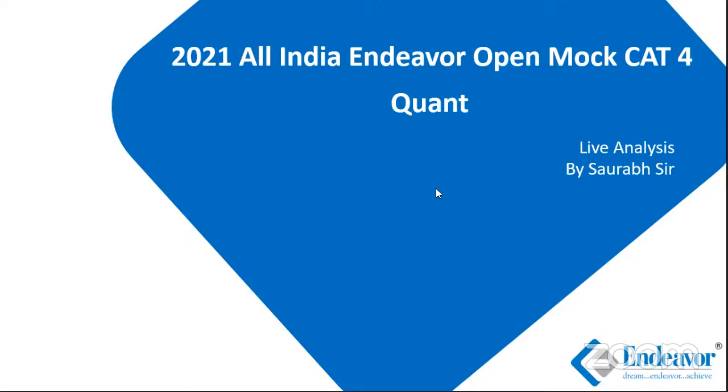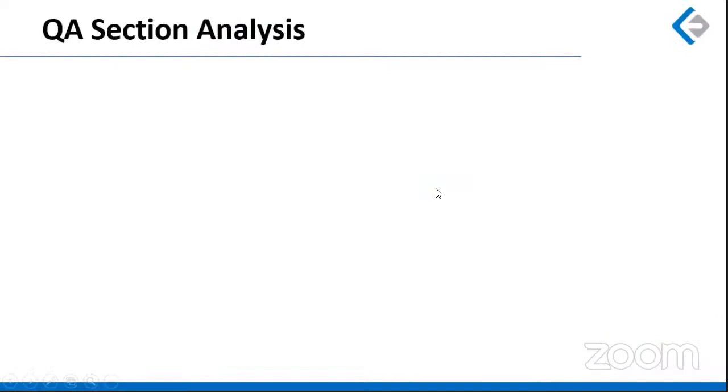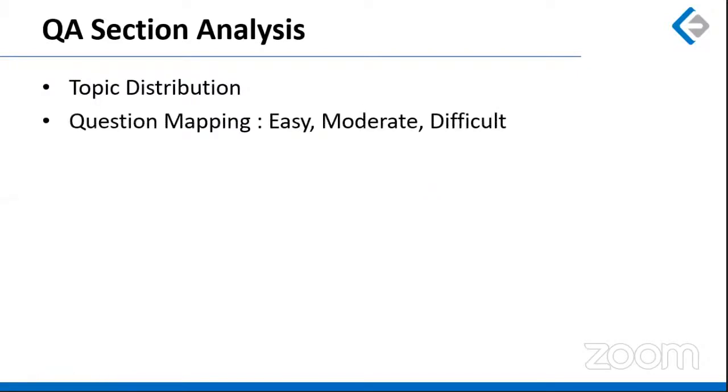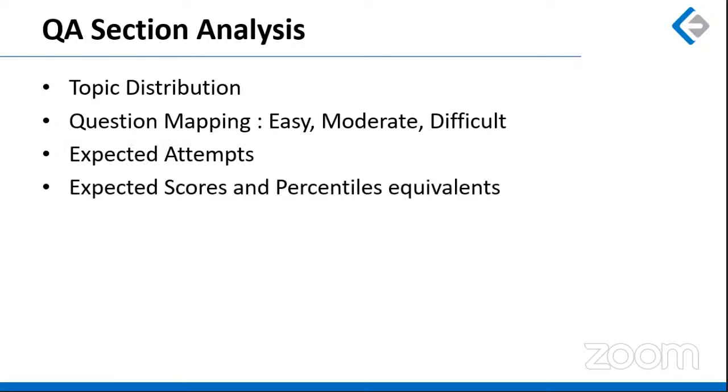Quite a good test. We'll see first the topic distribution, whether they were easy, difficult, or not, how many questions from which section, which topic. Then we'll map the questions which were easy, which were difficult, expected cut attempts, and expected score versus percentile equivalents.